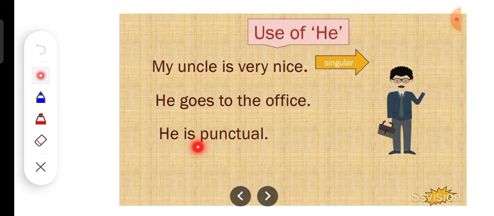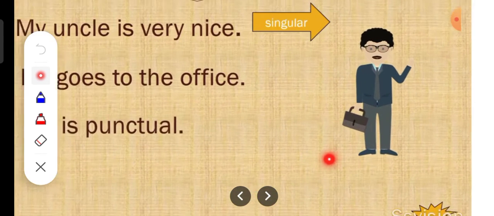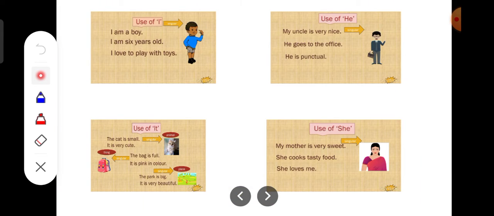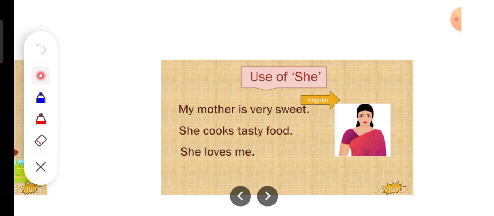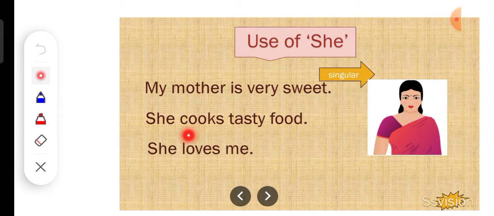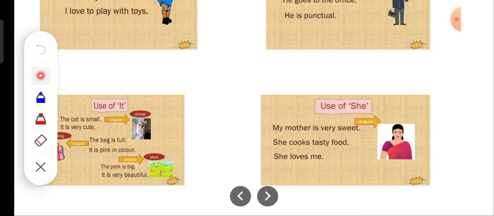his. Okay. My uncle is very nice. He goes to office. He is punctual. He and his. This is his bag. His is also a pronoun used for boys, men. Then for ladies, for girls, for females, we use the pronoun she, her. Okay, she and her. My mother is very sweet. She cooks tasty food. She loves me very much. Okay, so she is used for girls.